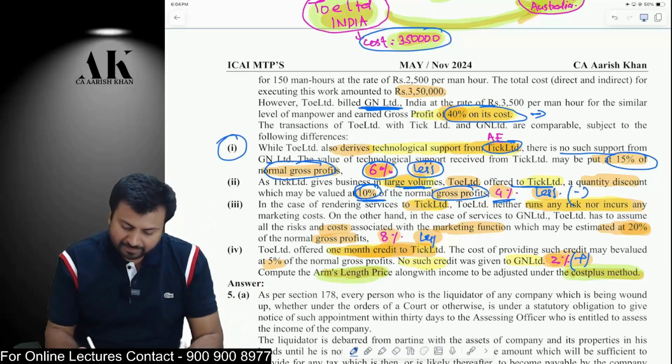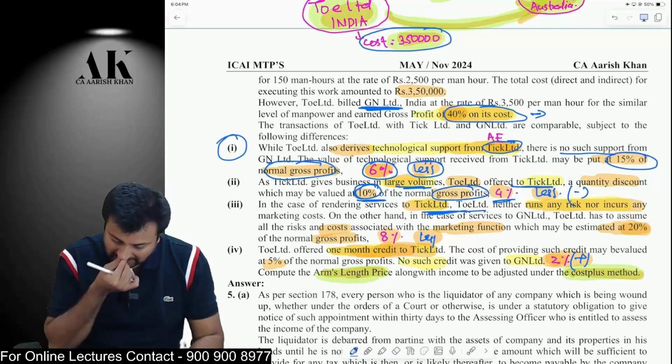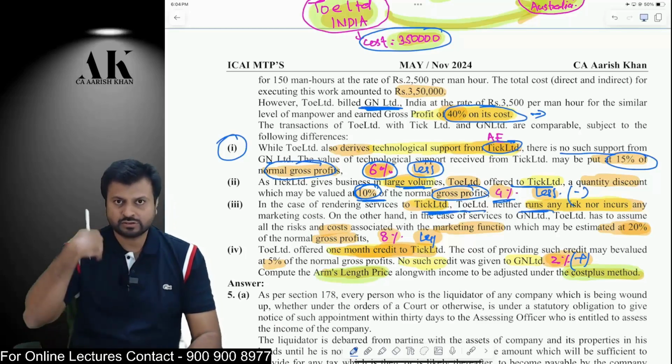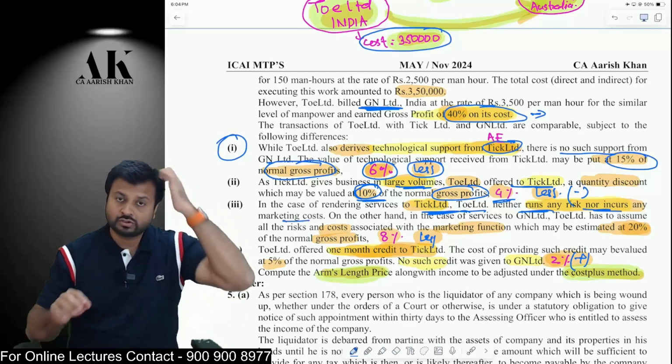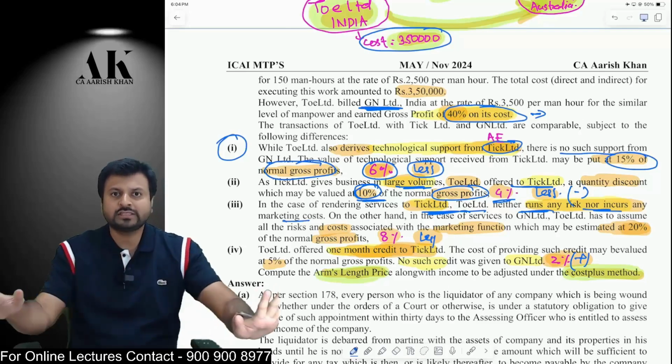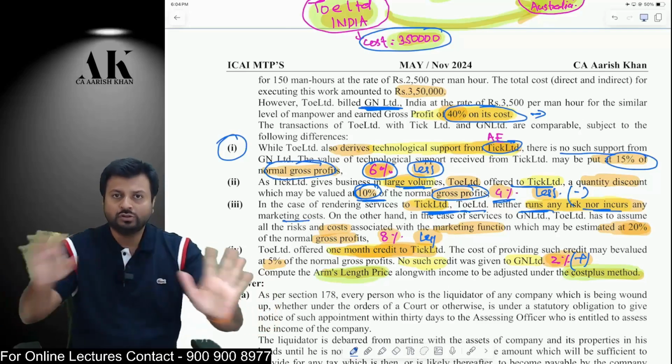Third one, when I provide services to TIC and TOW Limited, my associate enterprise, there is no risk. There is no additional marketing cost that I have to incur. So when I provide services to you, there is no risk, there is no additional marketing cost. So if there is no risk, there is no return.